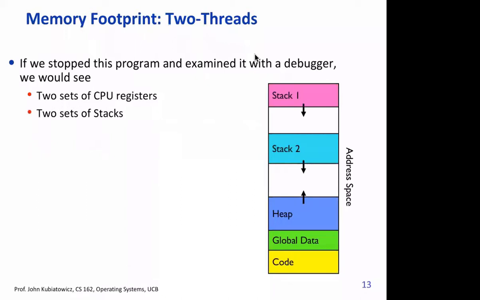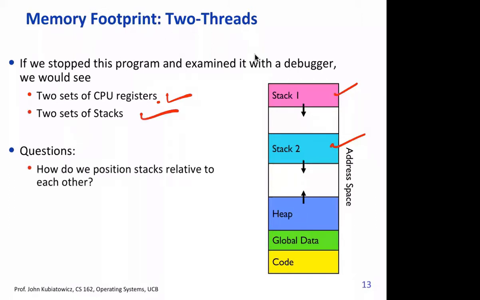If you stop a process that's running two threads, you'll get a structure like this. You'll get two sets of CPU registers, two sets of stacks. Now, of course, you can ask certain questions. How do you position stacks relative to each other?